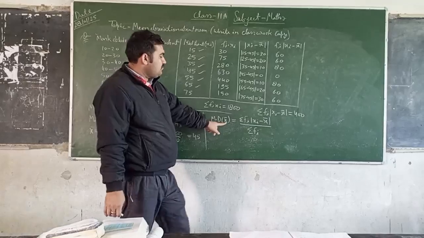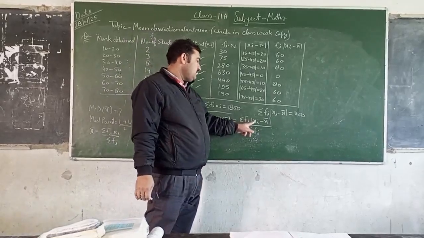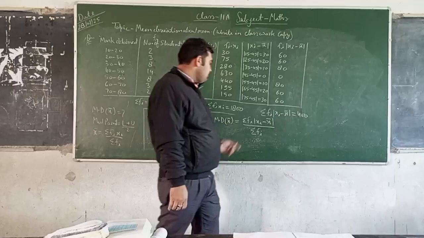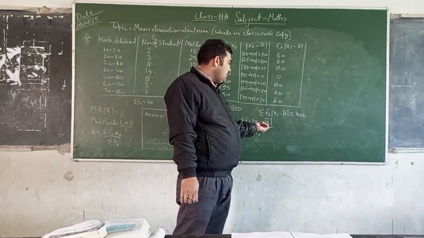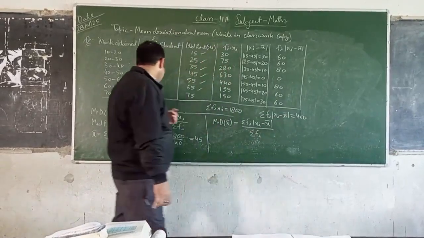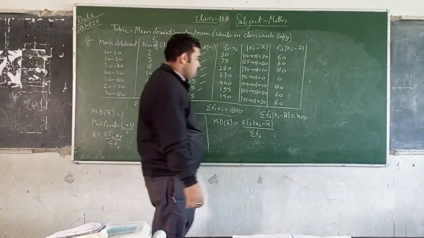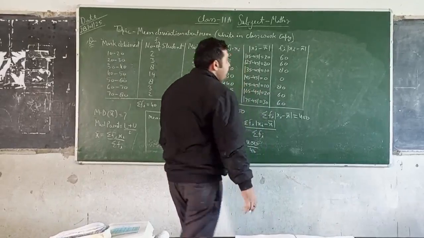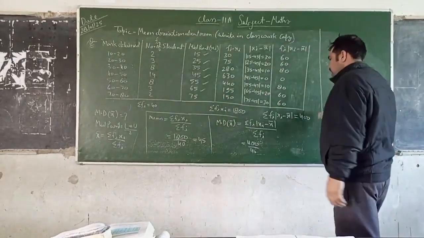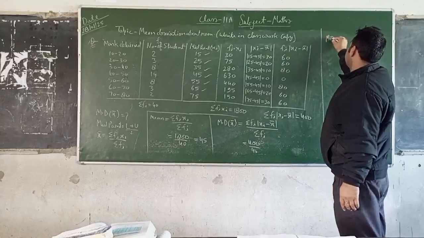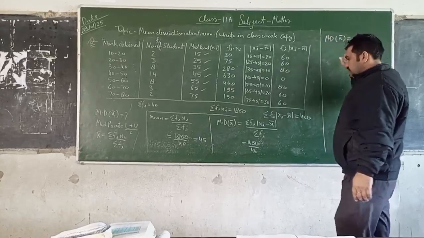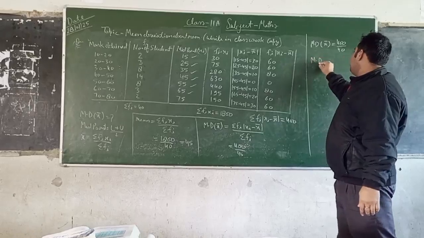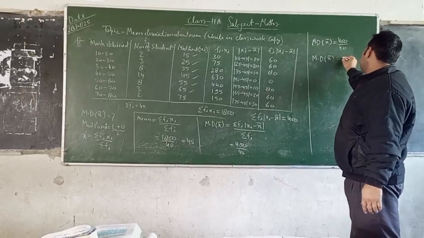Here the value of summation fi mod of xi minus mean is 400, and summation of fi is 40. Now this is equal to 400 upon 40.